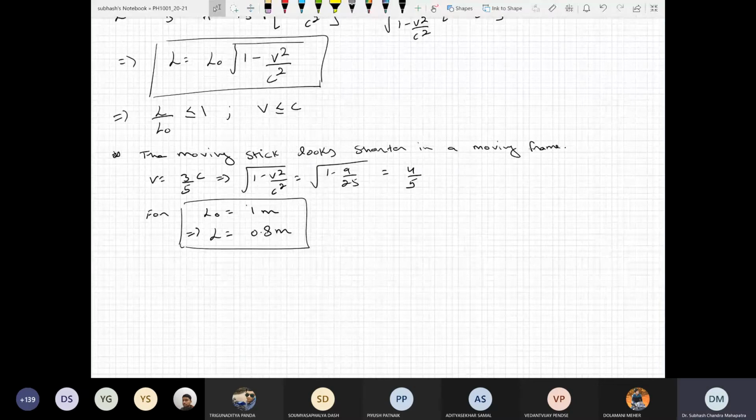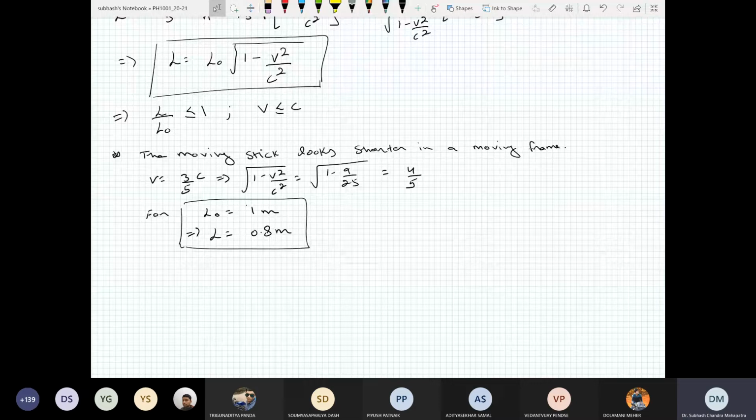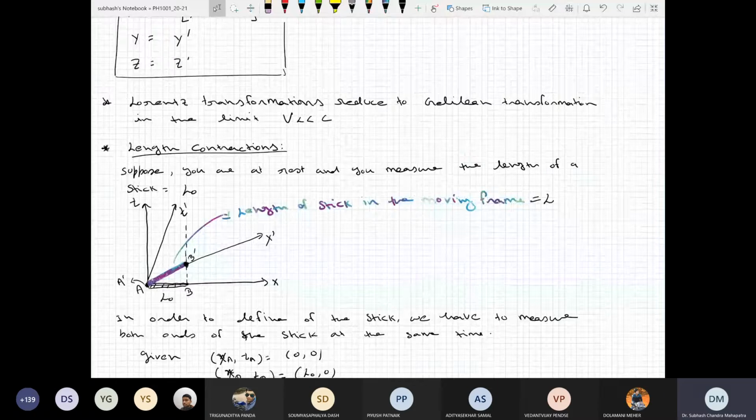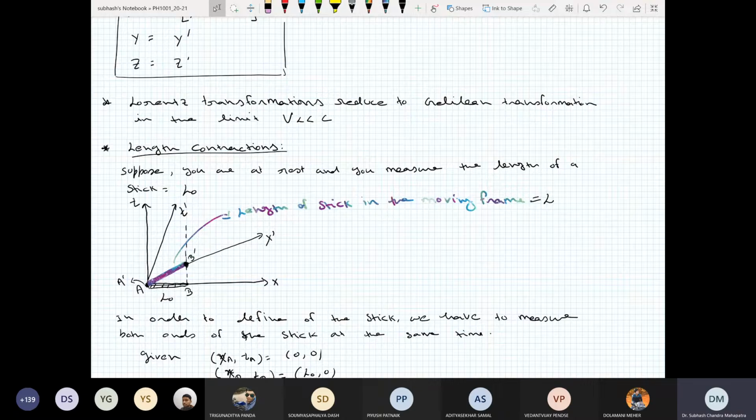Okay, now let me ask you a very interesting question. Here we chose that at the rest frame the length of the stick is L naught, and then you measure its length. Now I can ask a different way.